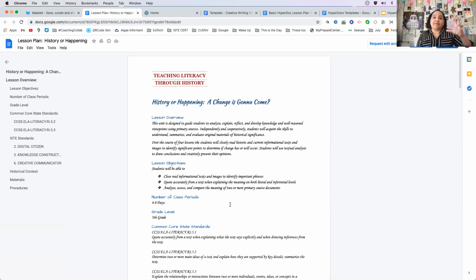Half the day you're in lecture with an expert professor. They might even bring in speakers they're familiar with. You've got some books they'll send you that you need to read, or some articles, so they'll come in and talk about those. Then the second half of the day, you go out into the city and look at those landmarks and go into those spaces that you've been learning about. As a teacher, you definitely want to bring your camera. If you have a 360 camera, bring that as well. The idea is that you're going to take this all back to your students.